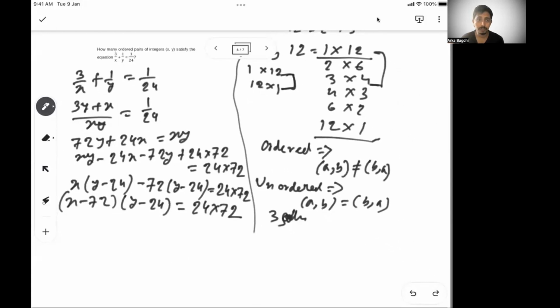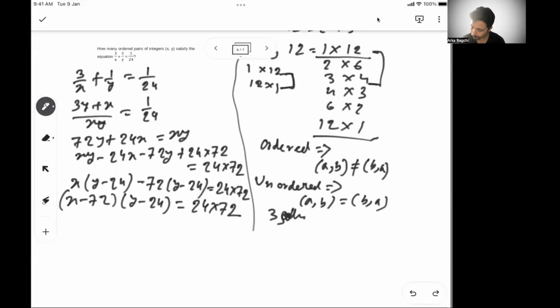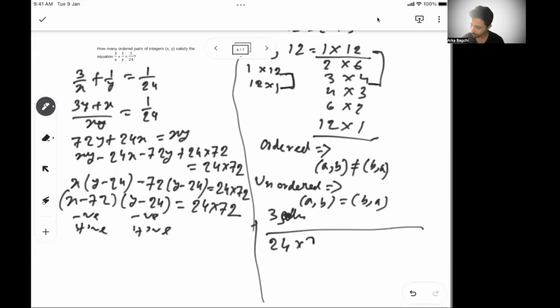Let me reduce this font. Now what we have to understand is that they have not said these are positive integers. So x minus 72 and y minus 24 can be both negative or both positive. First, identify how many factors there are for 24 into 72. 24 is 2 cube into 3, that is 8 and 3.